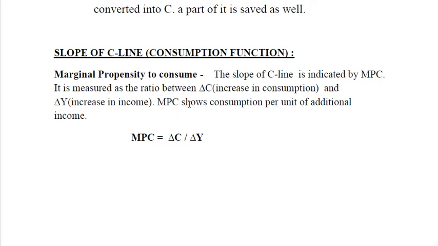Marginal propensity to consume shows consumption per unit of additional income. हर यूनिट पर कितनी और इनकम बढ़ी और उससे कंजम्पशन पर क्या इफेक्ट पड़ा, this is called marginal propensity to consume, and the formula to calculate it is change in consumption divided by change in income.